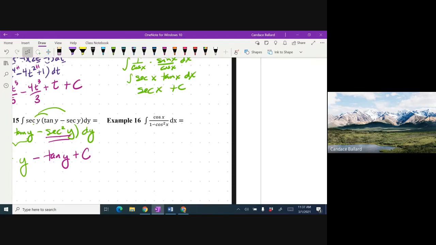All right, example 16. I need to use a Pythagorean identity. Okay, remember your Pythagorean identity, sine squared plus cosine squared equals 1. I almost have it right there, right? As far as the exam goes, it won't go above the Pythagorean identity. There's some identities we didn't learn, which maybe we'll get into in the days we have after the exam. If not, we'll do them in BC the first day next year, okay? Because you got to see me dance, right? Because that's a dancing lesson.